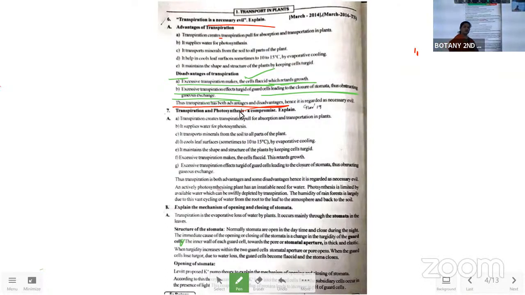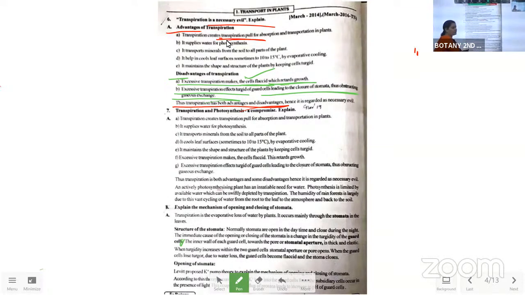Then we have to say, so with this, we can explain with two things. That is the advantages and the disadvantages of transpiration. The first one is the advantages of the transpiration. So what are the advantages of the transpiration? The transpiration creates a transpirational pull for the absorption and the transportation in the plant body. Okay, absorption of the water and the minerals and transporting them in the plant body.